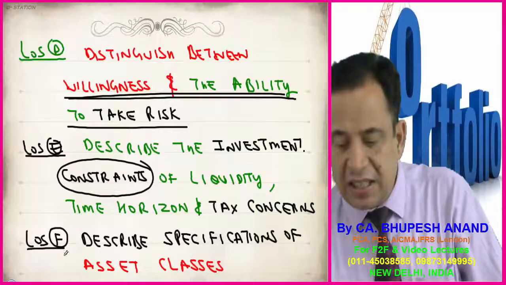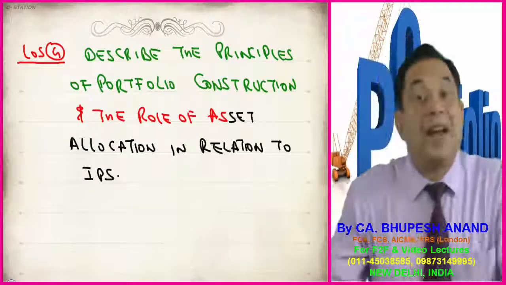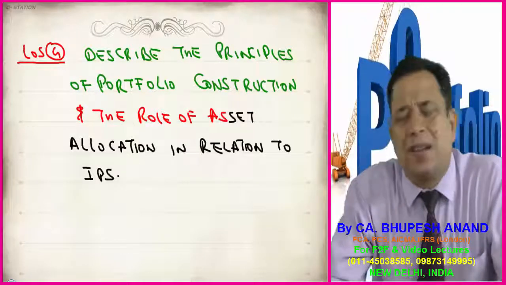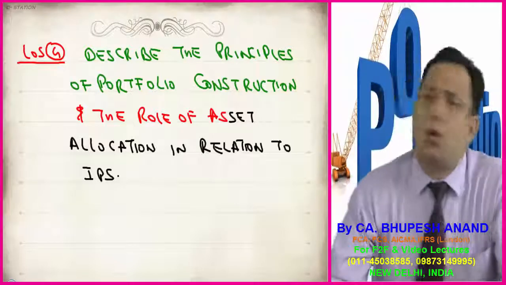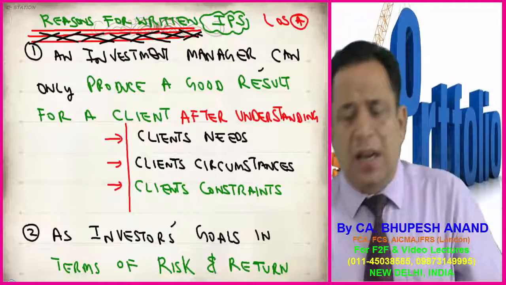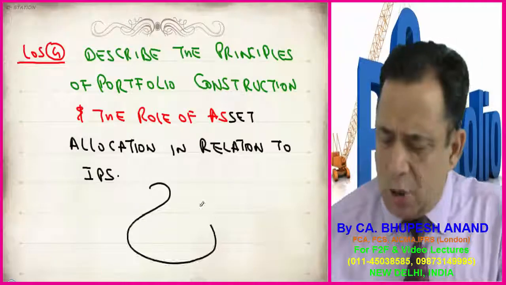And the second last is specification of asset classes. And what are the principles? What are the yardsticks? What are the benchmarks which a portfolio manager has to follow before constructing and planning? So these will be the 6 or 7 learning outcomes which we will be dealing with. And all are roundabout, I can say.